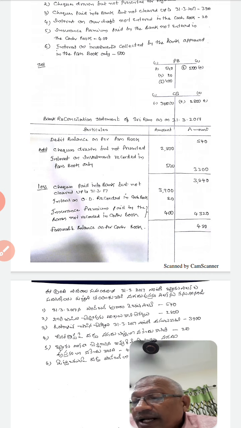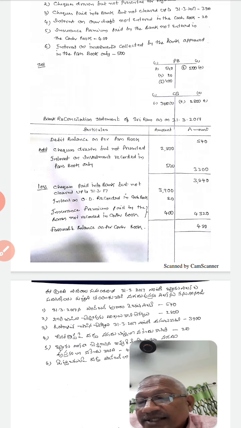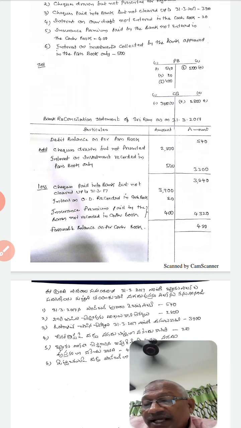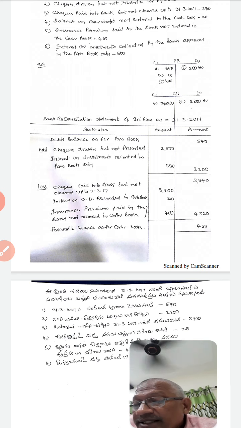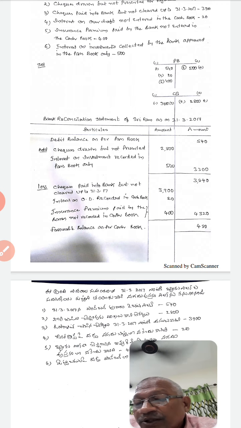Number 1, debit balance as per passbook as on 31st March 2017, 540. Second point, checks drawn but not presented for payment, 2,800.